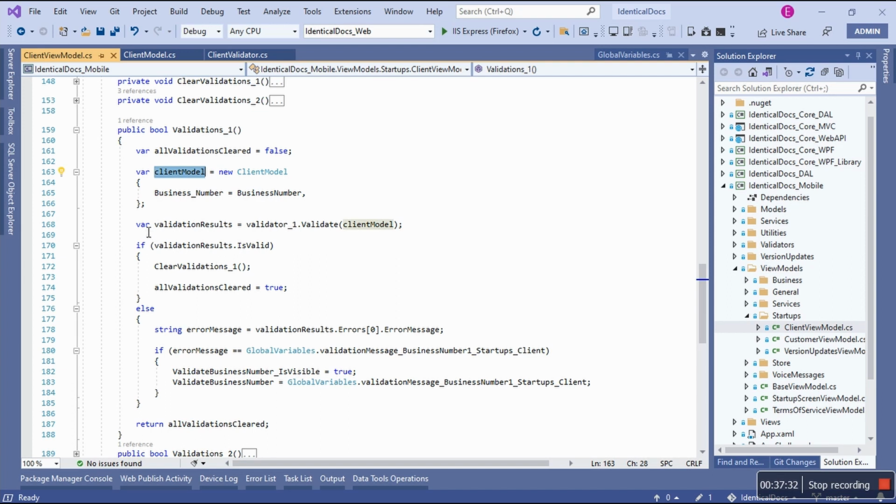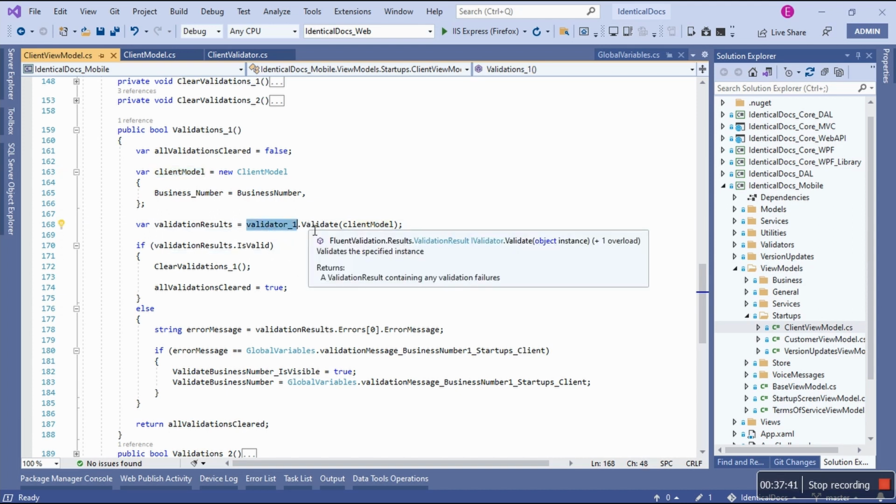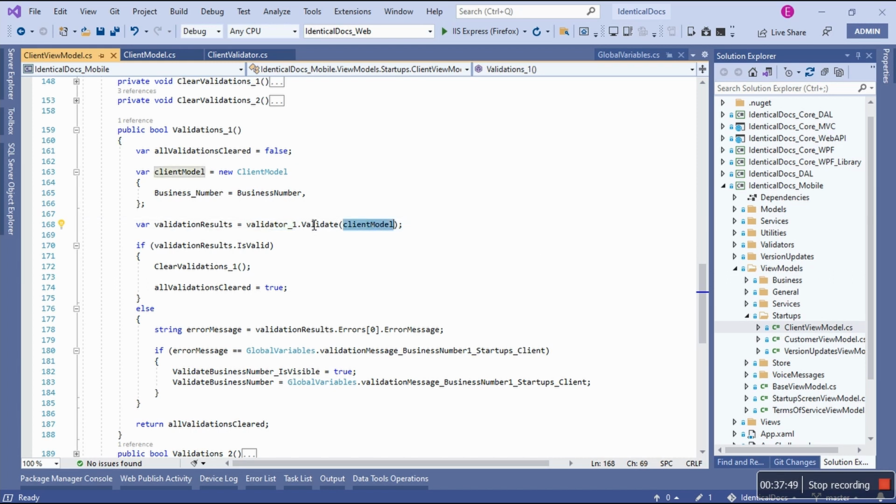Classic. And then I'm going to say var validation result. Here we're expecting the result. It comes from FluentValidation.result. So I'm going to say that validator 1. Now, if I hit validate method, see it validates the specified instance. So this is the instance for business number. And then if it's good to go for number 1, remember the rules for that class, number 1, right?